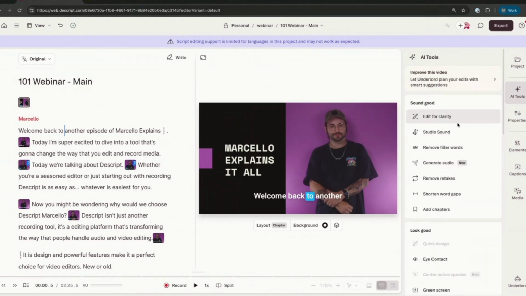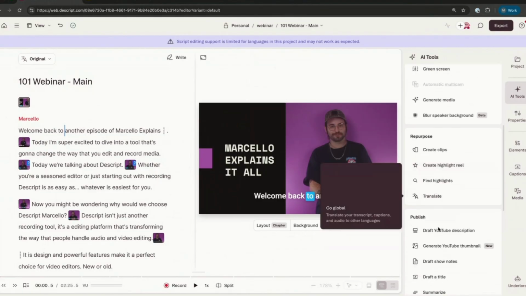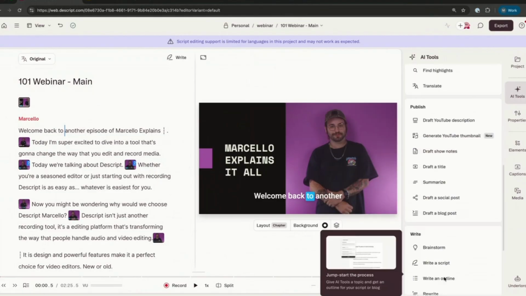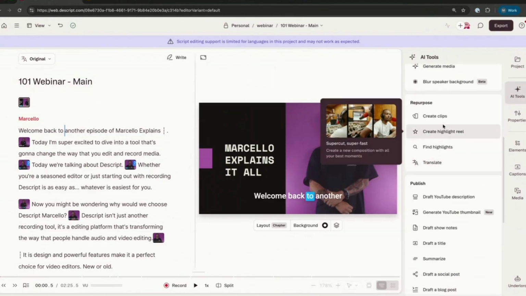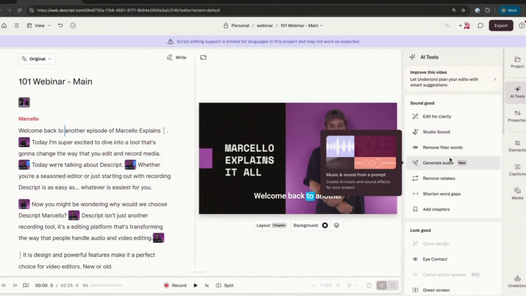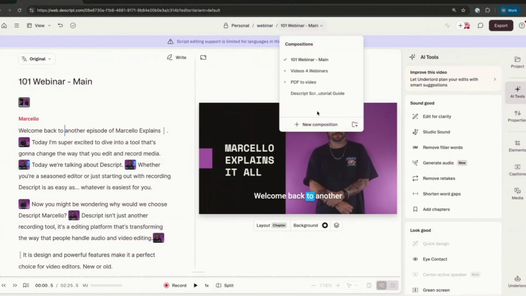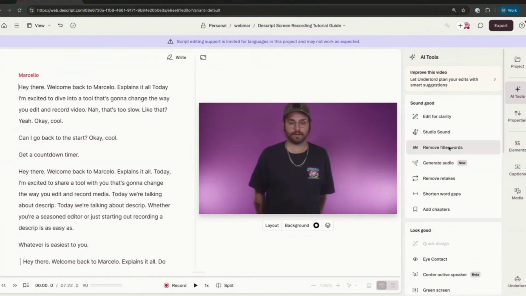Here, just to break down the 5 sections, there's sound good, look good, repurpose, publish, and write. Again, we'll be focusing on the repurpose section of things, but I did want to mention that under sound good, there are things like generate audio. So you can generate background music from scratch. Here's that remove retakes or remove filler words feature I showed. I just want to really quickly show that in practice.